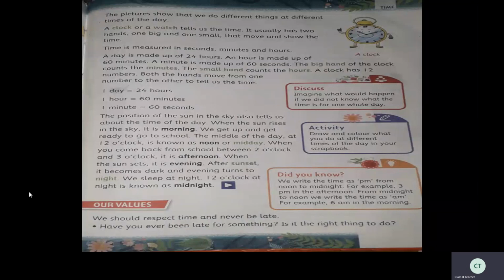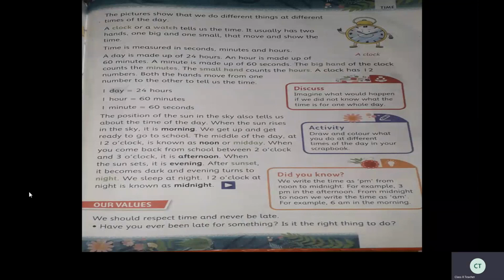Whatever time we have wasted till now won't come back. What is wasted is wasted. There's a proverb, time and tide wait for no one. It won't wait for anybody. So what we should do is make use of the time in a fruitful way.